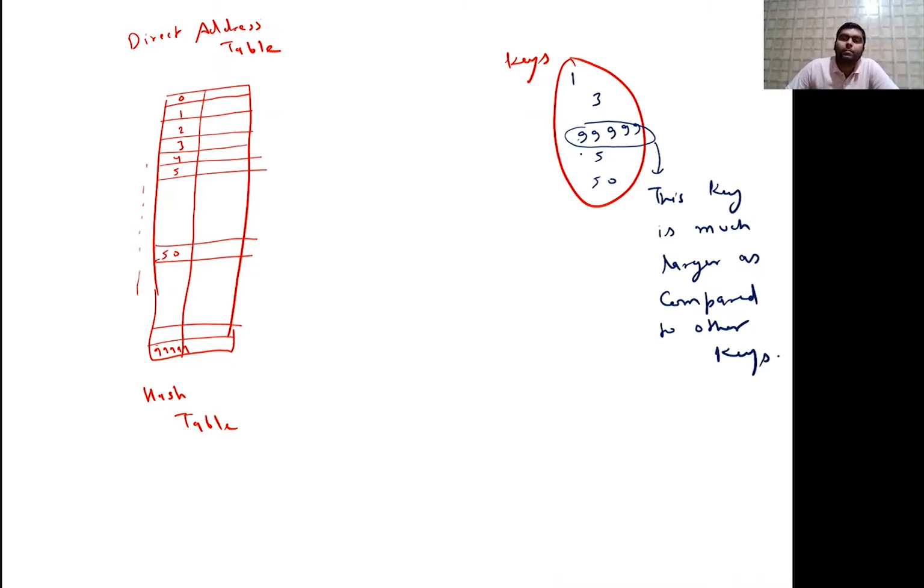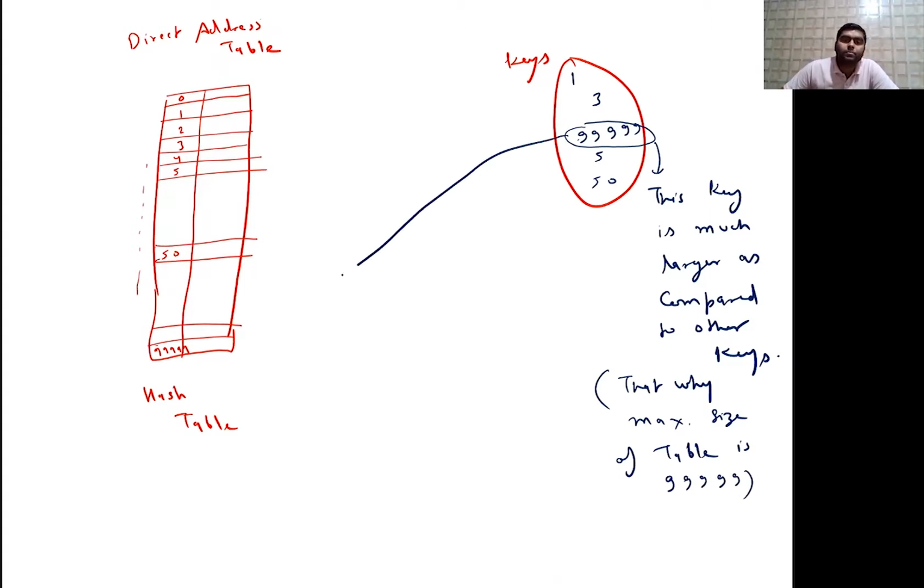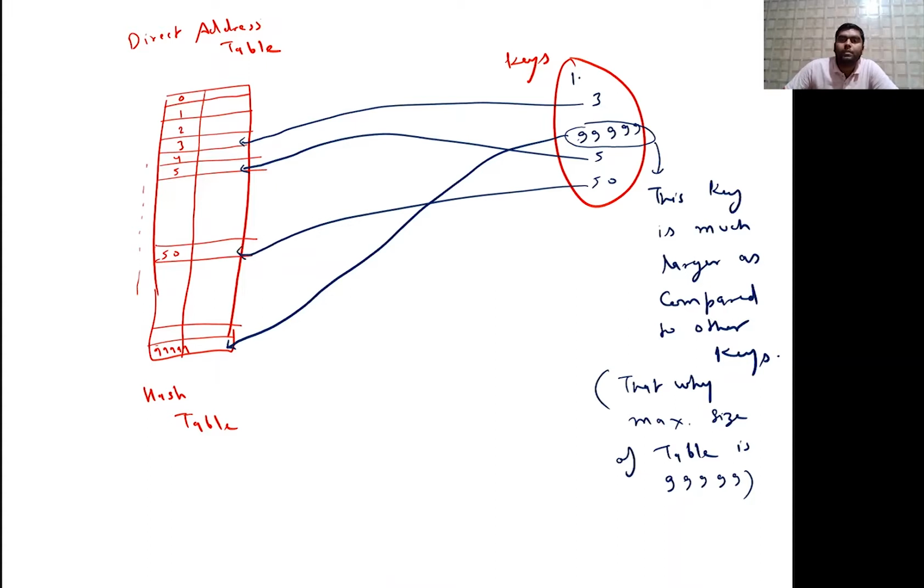So what problem is happening because of this? That's why the maximum size of the table is 99,999. So this will map to this particular location, and 5 will map to this 5, and this 3 goes to index 3 only, and this 50 goes to index 50, and this 1 moves to here. So this is the drawback.